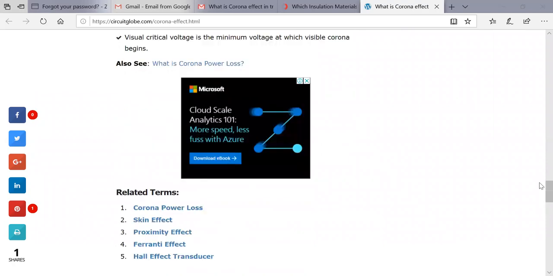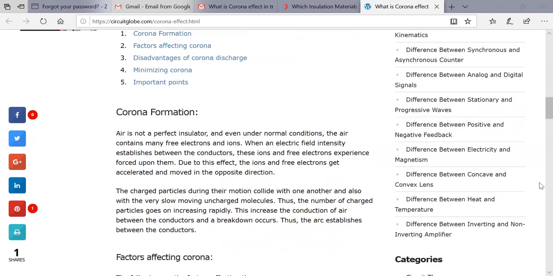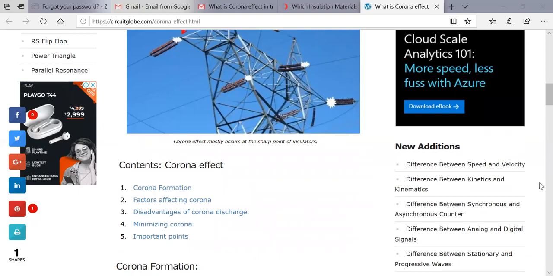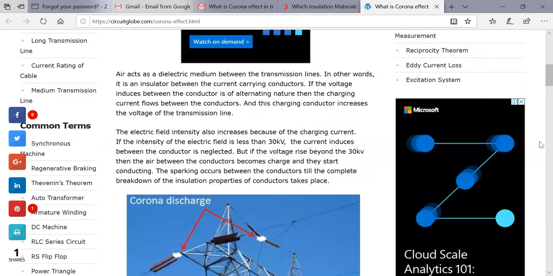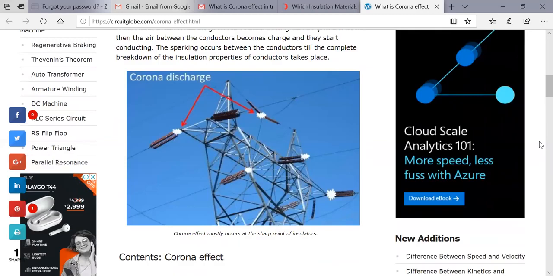So we talked about corona, the factors affecting corona, the disadvantages of corona, and how to minimize the corona effect. We see from this figure the corona discharge: a transmission line is there, an insulator is there, and the spacing between the insulators is there, and that glow is showing the corona.